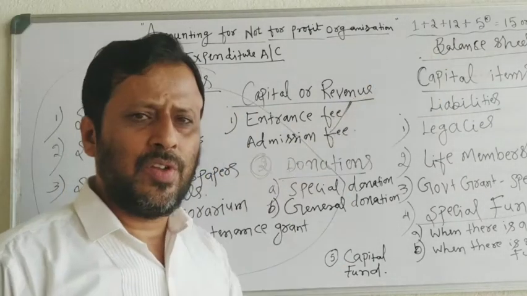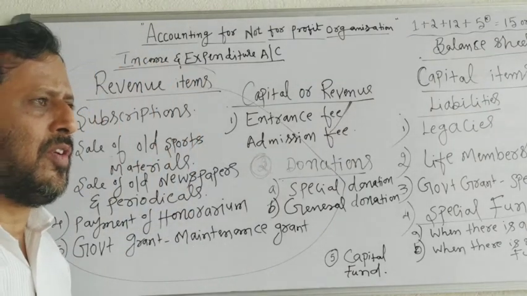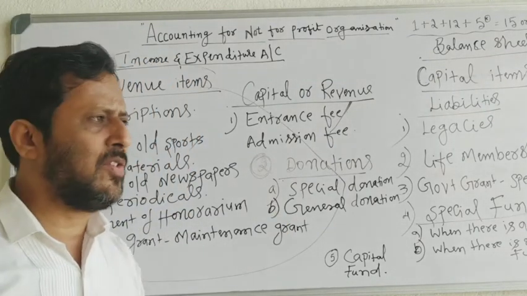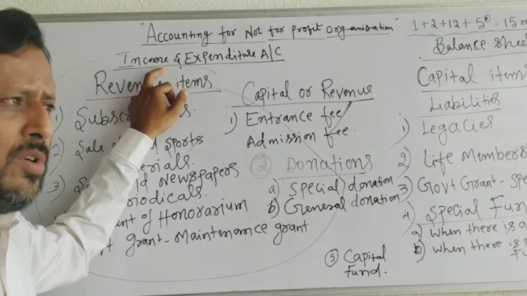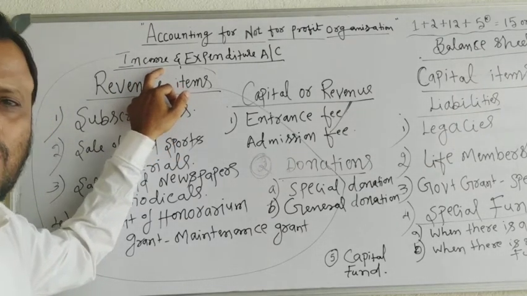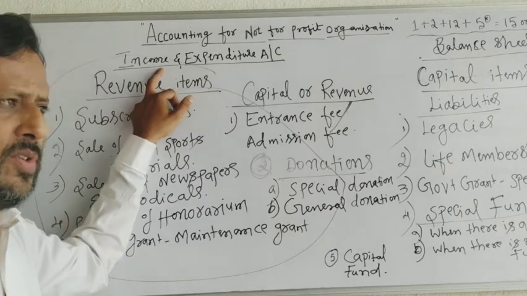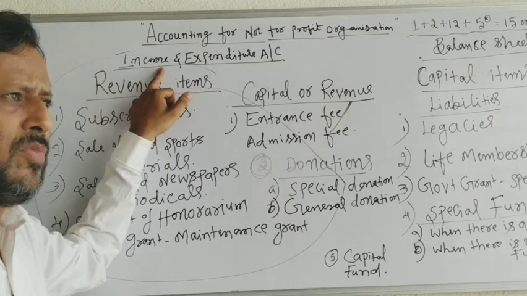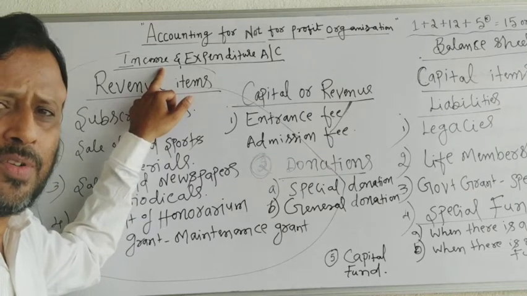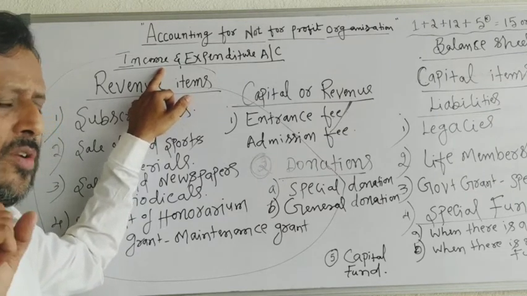Balance sheet is a statement of assets and liabilities. In income and expenditure account, we have to show only revenue items. Revenue receipts and revenue expenditure.